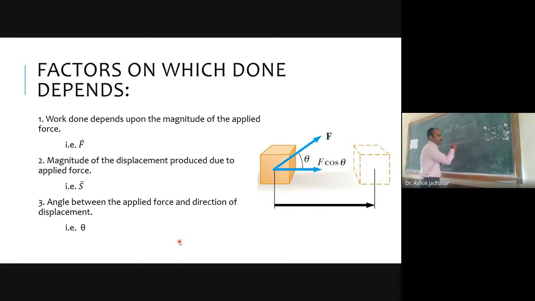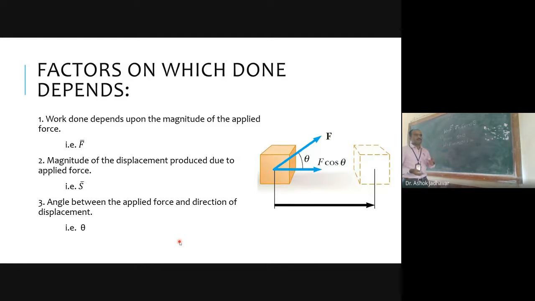So the value of F will decide what will be the value of work done. If I change the value of force, then there would be a change in the value of work done. If I consider force is 10 Newton, then my work done will be 10 joules. If I consider force is 20 Newton, then work done will be 20 joules.